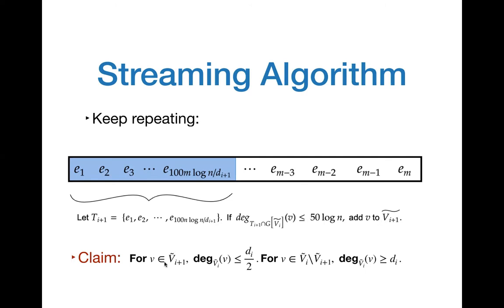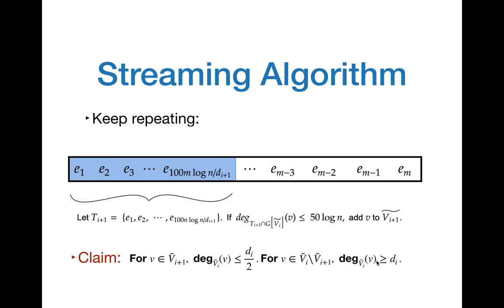And again, via a Chernoff bound argument, we can say that for all vertices that were included in the set tilde of Vi plus 1, the degree of these vertices in the set tilde of Vi is small. It is at most di over 2. And for all the vertices that were not included in this set, the degree is high. It is at least di.